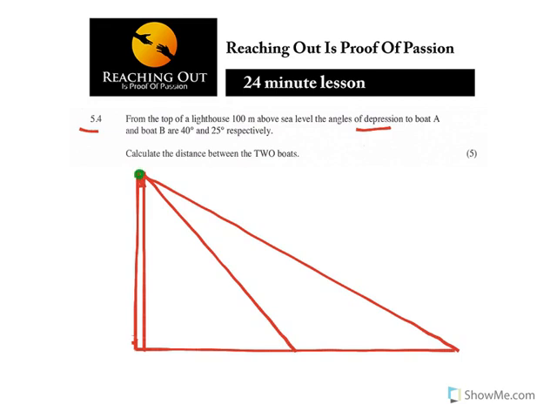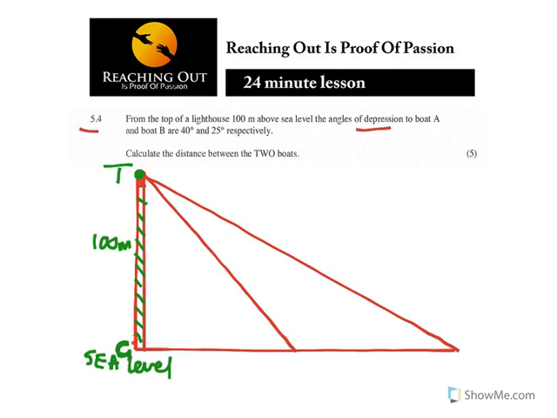Now we are saying that is the top of a lighthouse, and then this lighthouse, it is 100 meters up. Then it says from the top of a lighthouse 100 meters above the sea level. So this is the sea level. So we'll call it, this is the ground, the sea level. So let me call it G in this case.